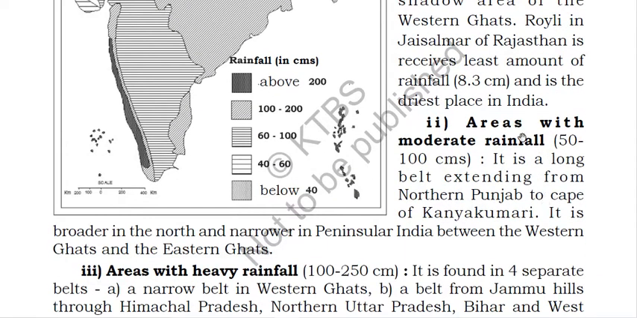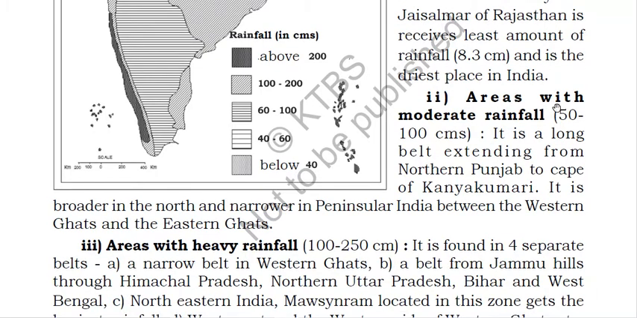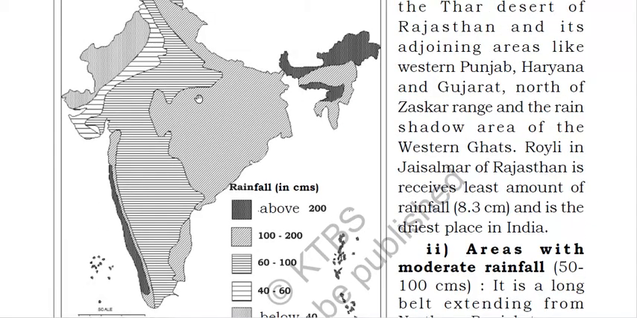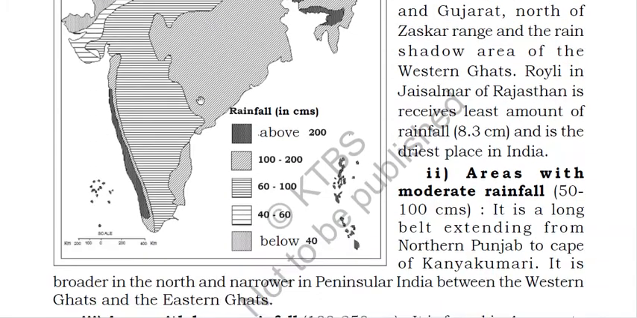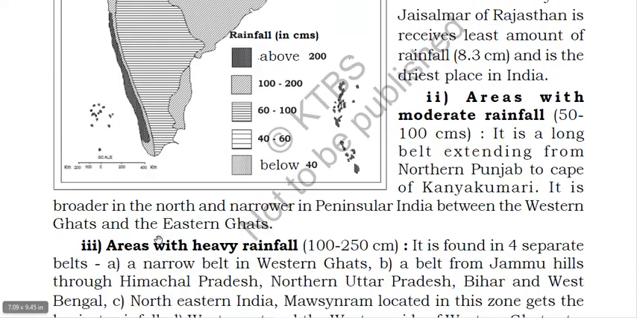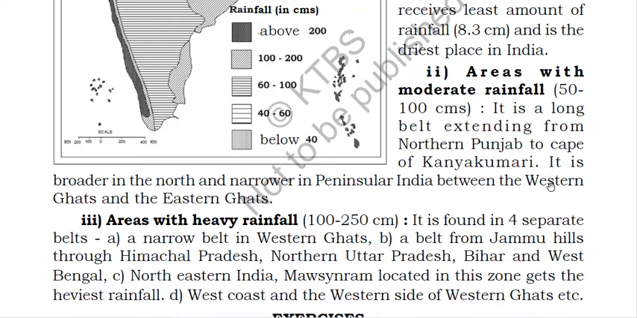Okay, next we'll read about areas with moderate rainfall. These places will receive rainfall between 50 to 100 centimeter. It is a long belt extending from northern Punjab to Cape Kanyakumari. From northern Punjab to Cape Kanyakumari, these are the areas where the rainfall will be 50 to 100 centimeter.